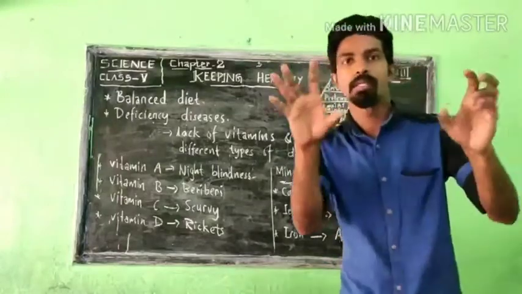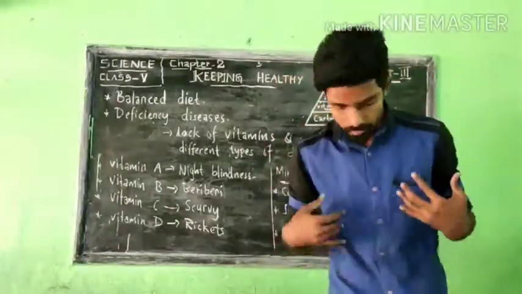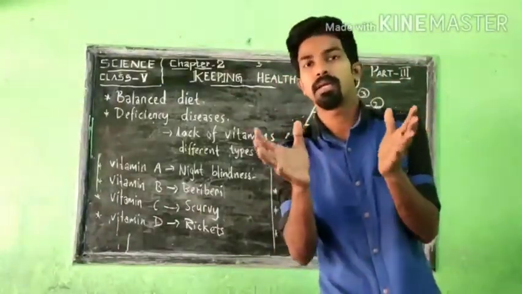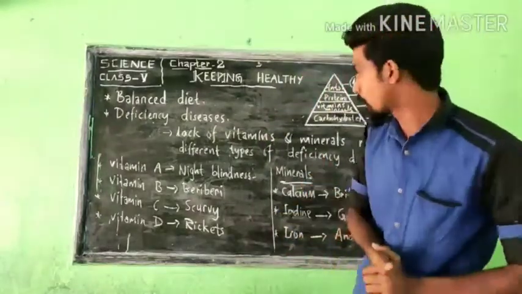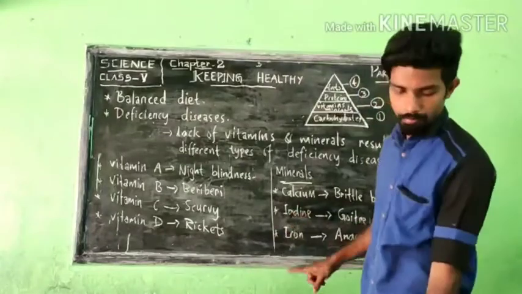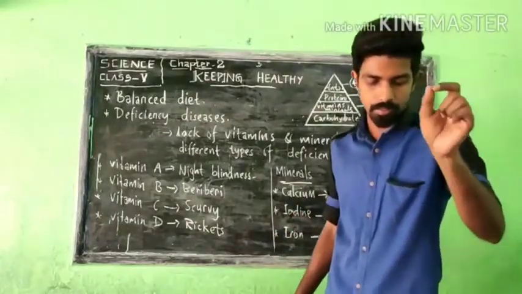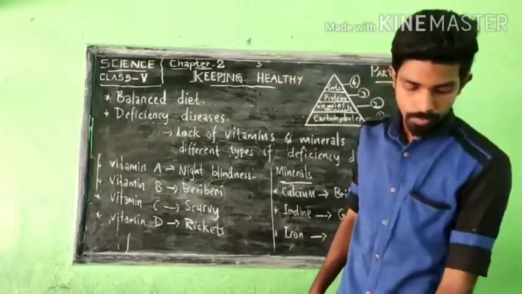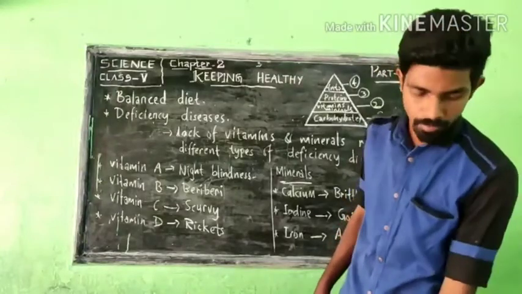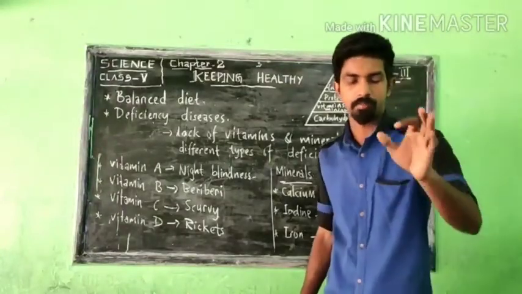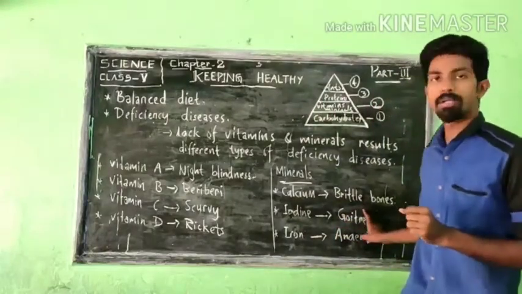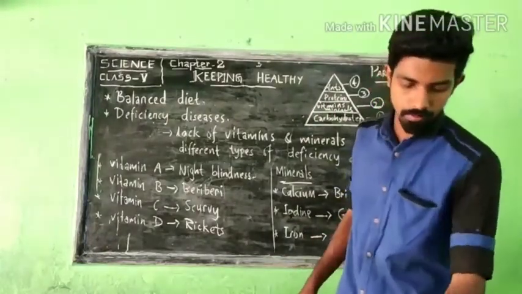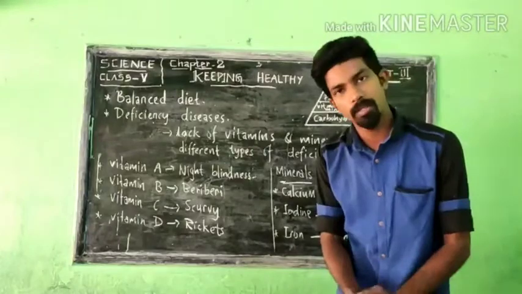Even though there will be the structure of the bone in our body, the structure will be there. But what happens, there are small holes in the bones, so bones can easily break. So that will happen to our human body. Deficiency diseases with this lack of calcium, mineral calcium in our body. The deficiency disease which we are getting in our body is brittle bones, and the symptoms is bones become very weak and soft.